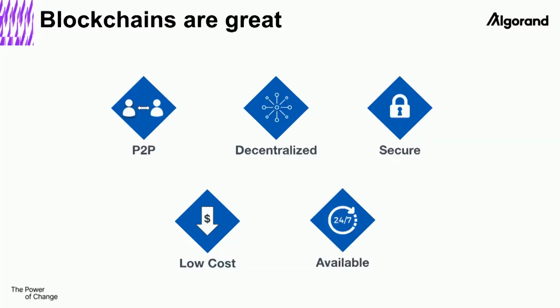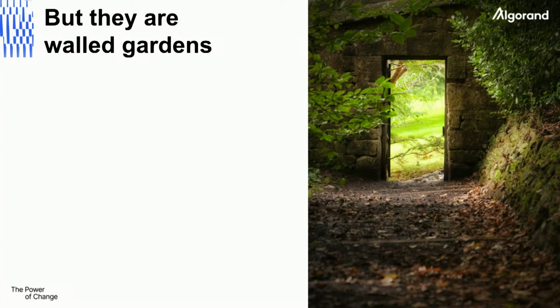So let's begin. Really, blockchains are great, right? I mean, this is really what we're all here for. P2P, decentralized, secure, low cost, always available. What more can you ask for? But the problem is that they are walled gardens. All the great benefits I mentioned are essentially constrained within the protocol itself.